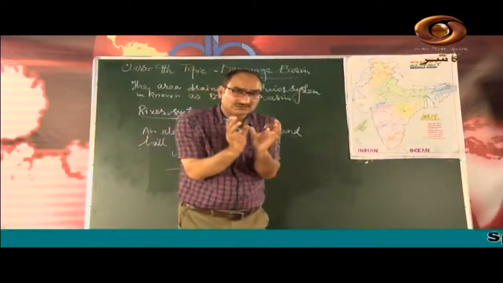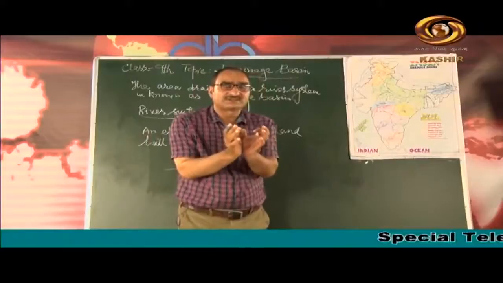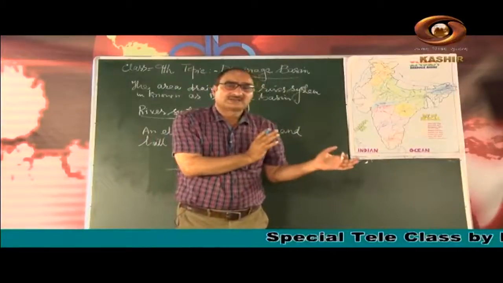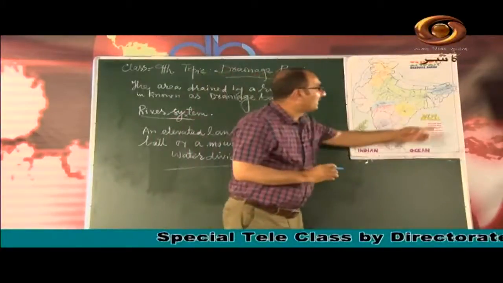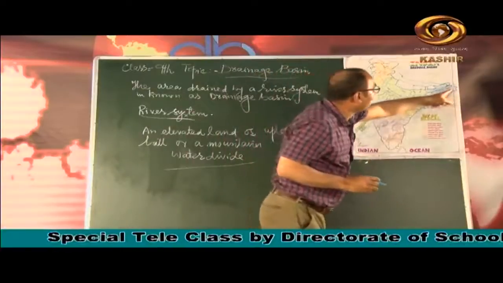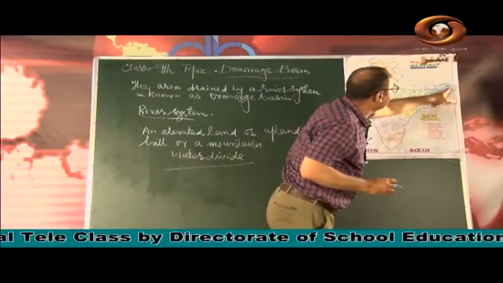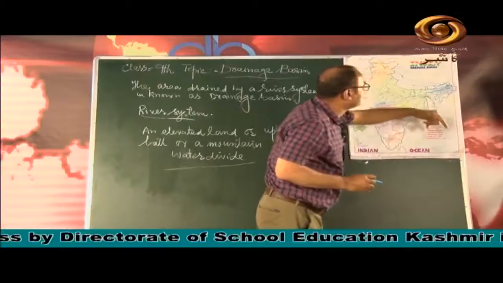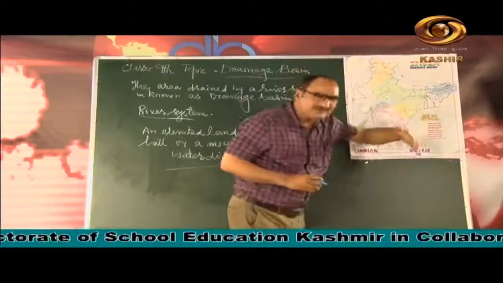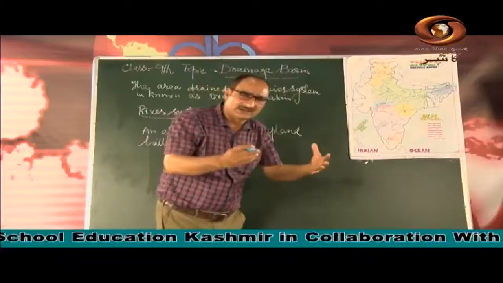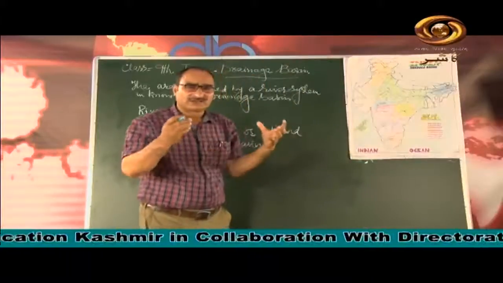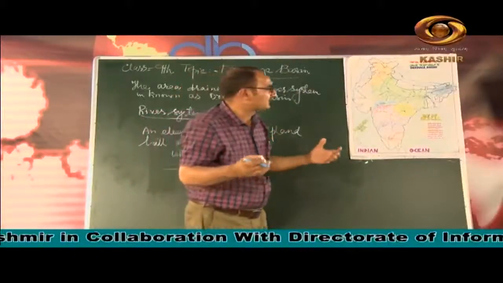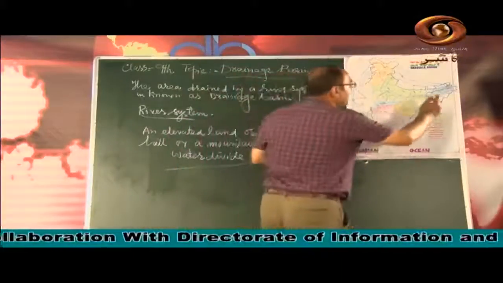There are two tributaries which join Brahmaputra in Assam, one is Lohit and one is Dibang. These two rivers and some other small tributaries join the main river, which is known as Brahmaputra in India, and through Assam it flows